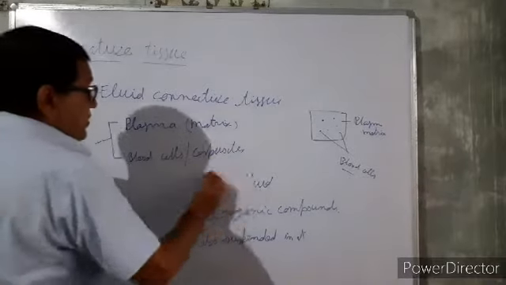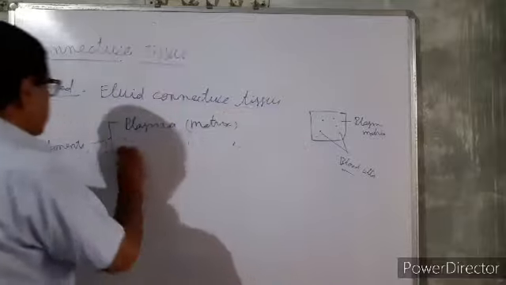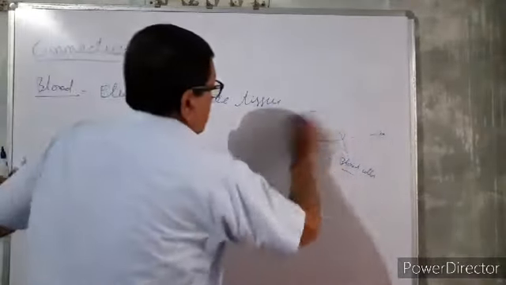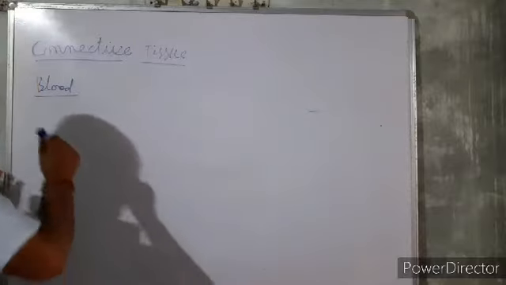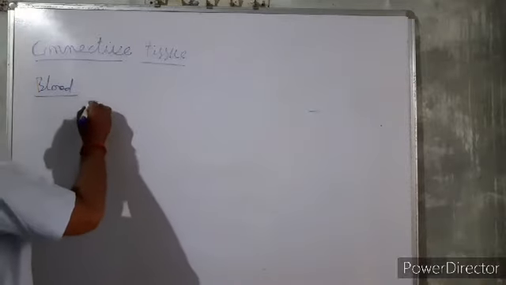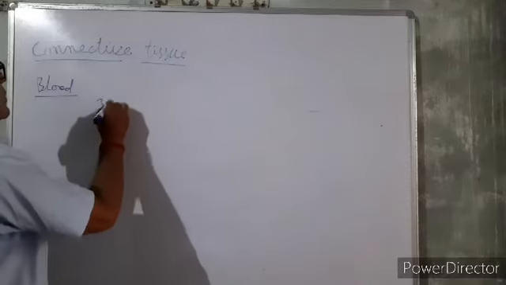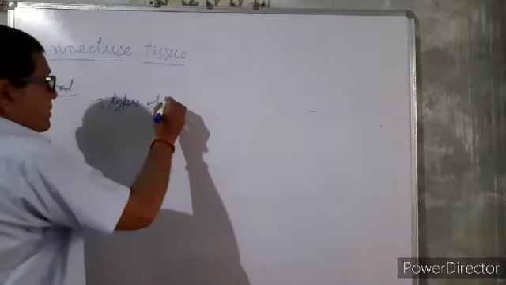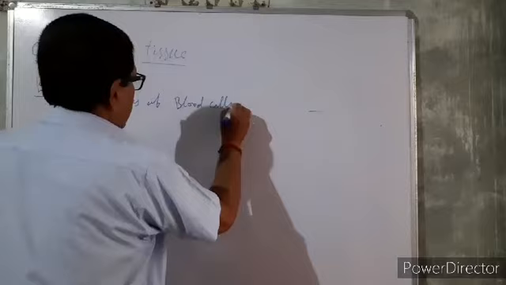Next one is the blood corpuscles, the blood cells. They consist of three types of blood cells.